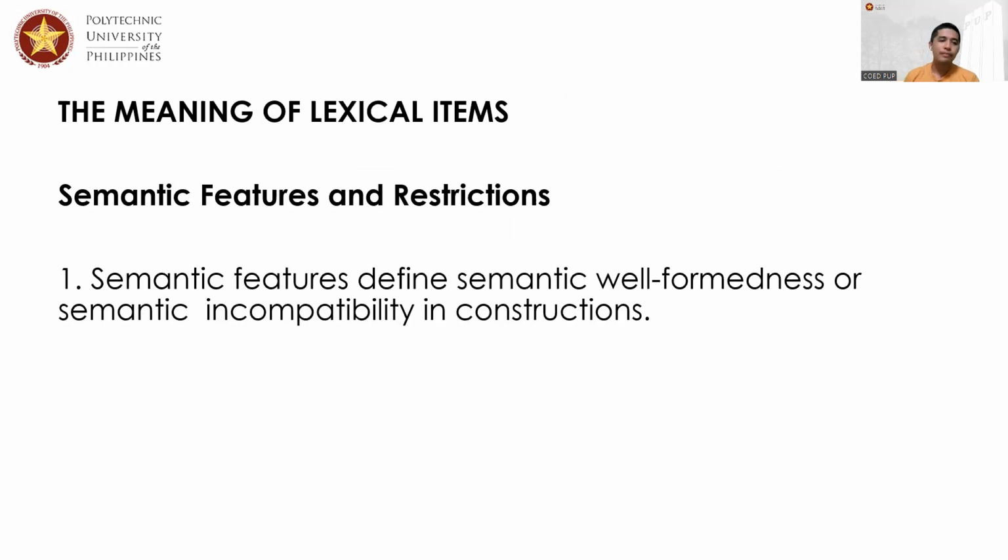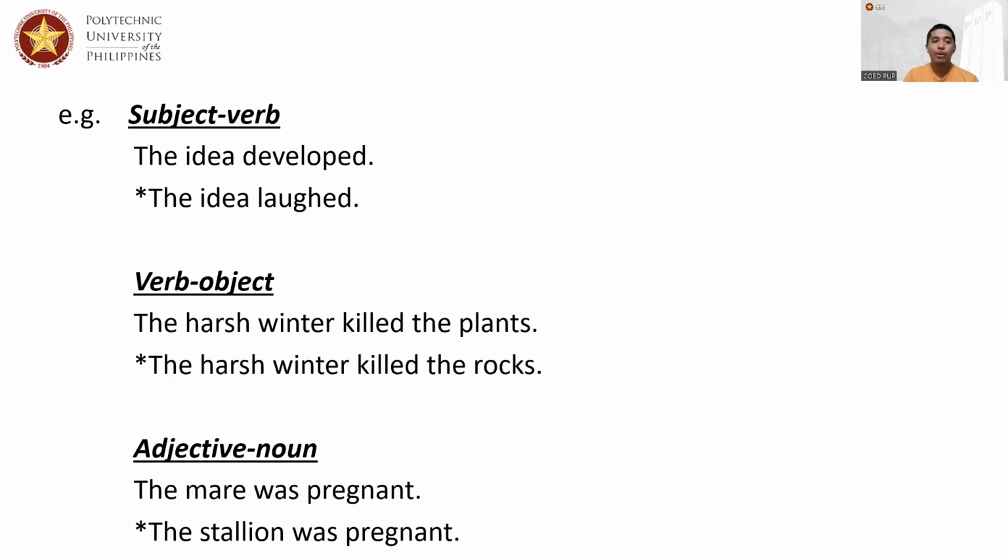Okay? Now, when we talk of lexical features and restrictions, we're looking at compatibility and incompatibility semantically in terms of constructions. We have to make sure, for example, that the verbs are well associated with their subject. In the case, the idea developed, this is a correct sentence. But if you try to replace the word develop with laugh, there can be a problem. Why? Because ideas are not laughing, but they can be developed.